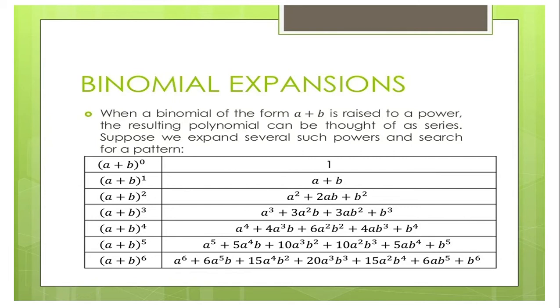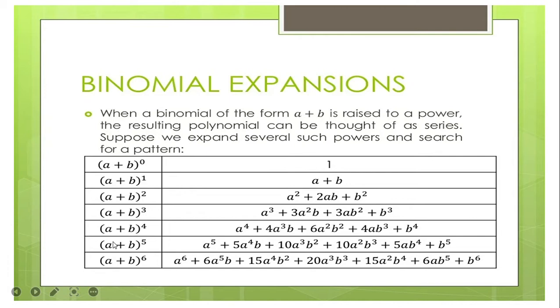Now, if you have a plus b to the power of 3, your answer is a cubed plus 3a squared b plus 3ab squared plus b cubed. Now, if you have a plus b to the power of 4, you have a to the power of 4 plus 4a cubed b plus 6a squared b squared plus 4ab cubed plus b to the power of 4.